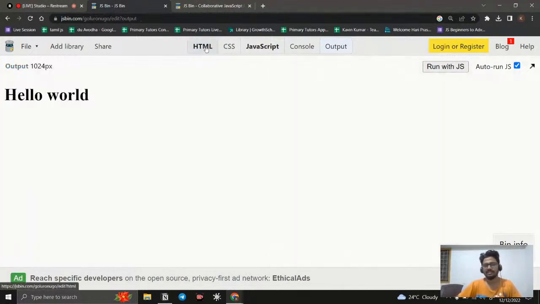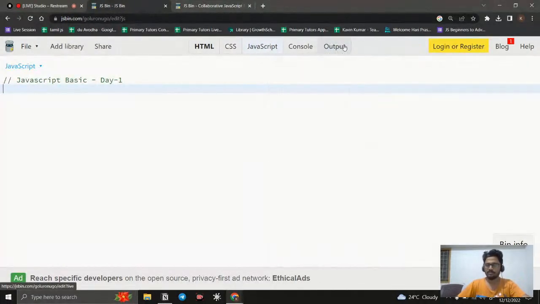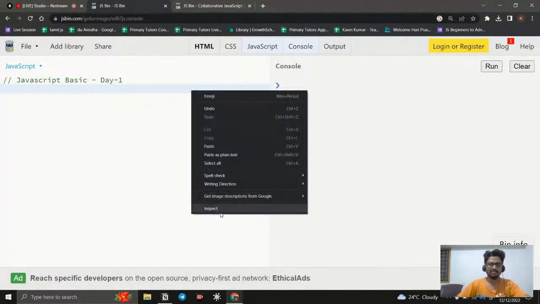Okay, so we can select which language, which files I need to use. So here we're going to see the JavaScript file, and we don't want this output. Okay, so I don't want the output file, I want this console file. Okay, let us see what is console first of all.